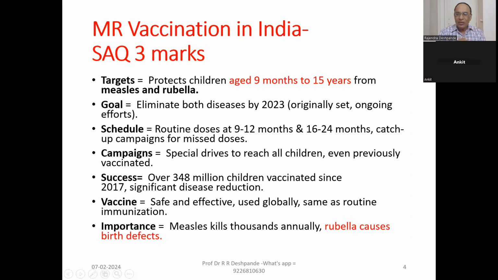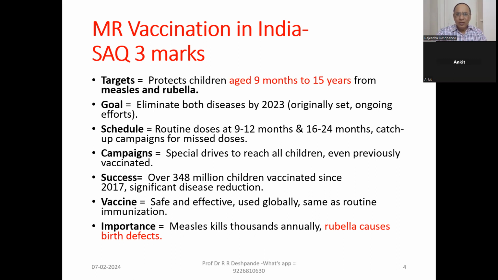Now let us talk about MR vaccination in India. The target: why this vaccination is given, and who the people are to whom we should give this vaccination. This MR vaccination gives protection for ages 9 months to 15 years. If we give this vaccination to children from the age of 9 months to 15 years, they will not get measles and rubella. These two diseases can be prevented by giving the MR vaccine.